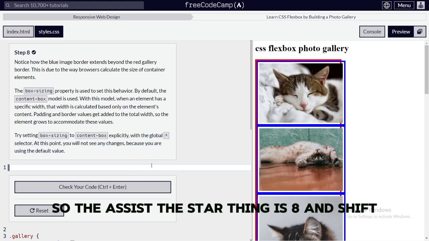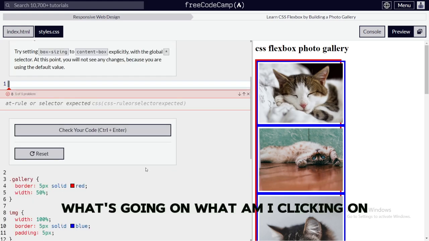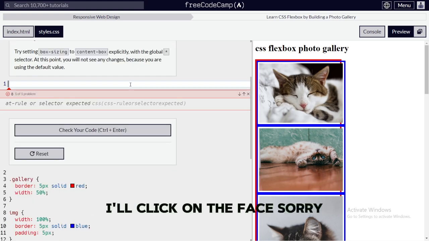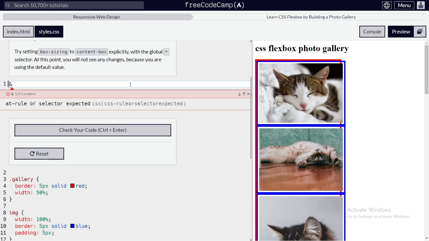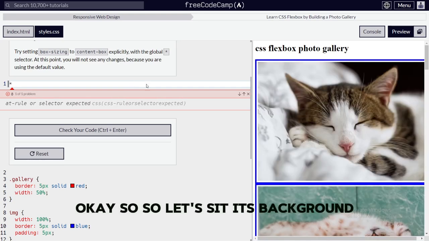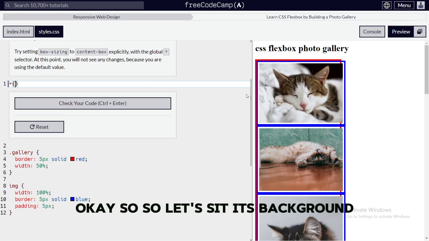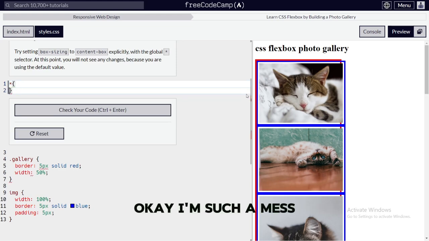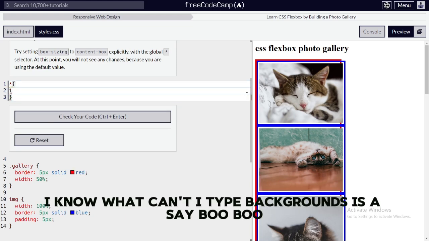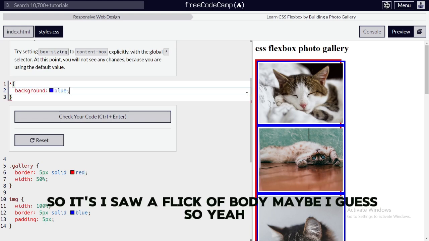So the starting is F8 and shift. What's going on? What am I clicking on? I'm clicking on F8. Sorry. Where is it here? Okay. So let's say it's background. Okay, I'm such a mess. Oh my god. Why can't I type? Background. Does it say blue? Yeah, so I saw like a body maybe? I guess. So, yeah, wait a sec.